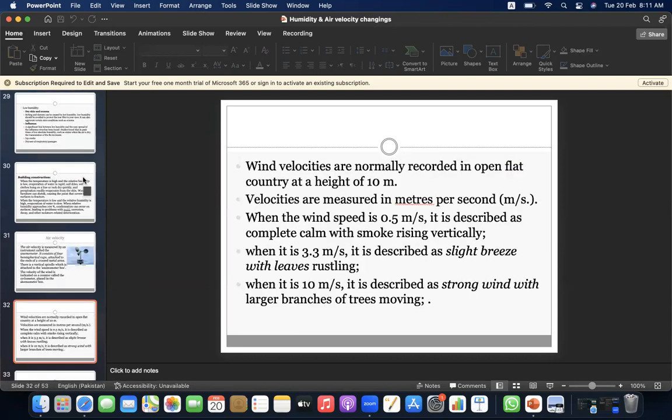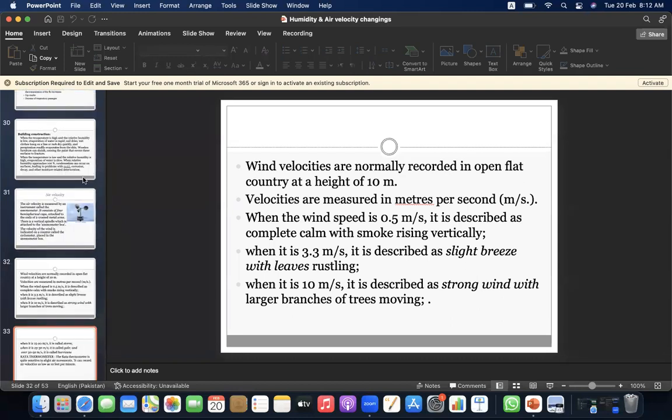Wind velocities are normally recorded in open flat country at a height of 10 meters. Velocities are measured in meters per second. When the wind speed is 0.5 meters per second, it is described as complete calm, with smoke rising vertically. When it is 3.3 meters per second, it is described as a light breeze with leaves rustling. When it is 10 meters per second, it is described as strong wind with larger branches of trees moving.